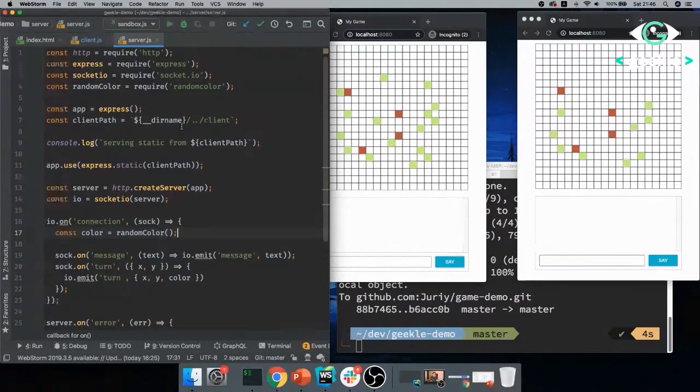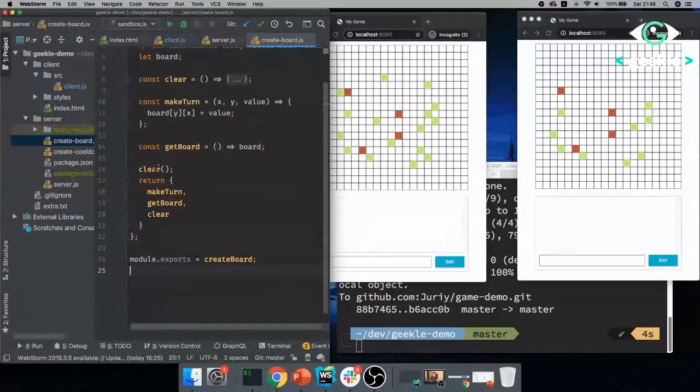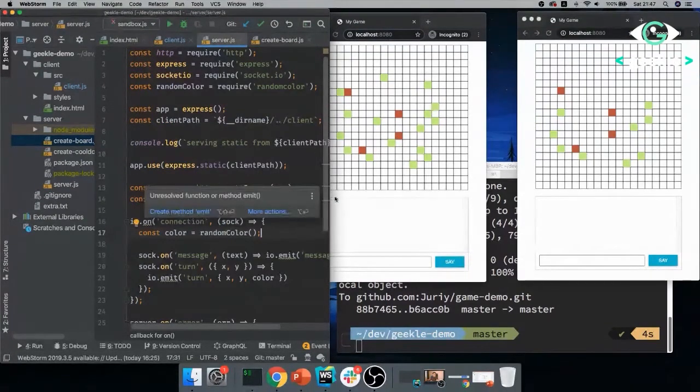And again, I cheated a little bit. I have created a very little helper function that is called create board, and I did it just not to write lots of array manipulation code, because you need to initialize a 2-dimensional array, and then all you really do is save the value in that array. So I'll do that really quickly.